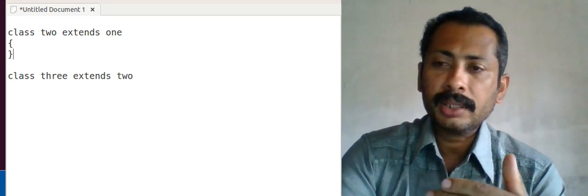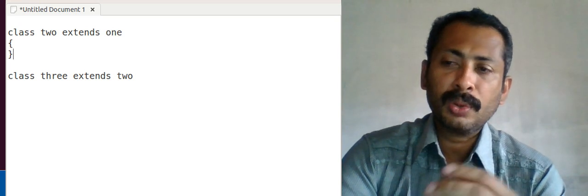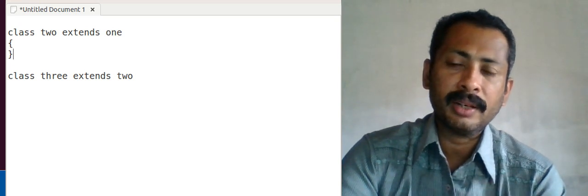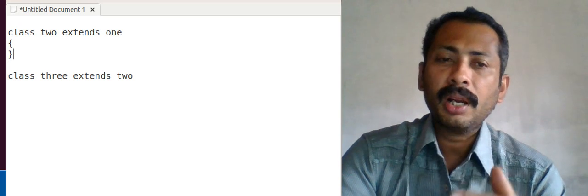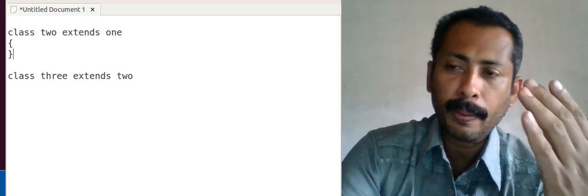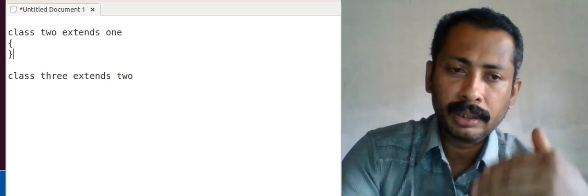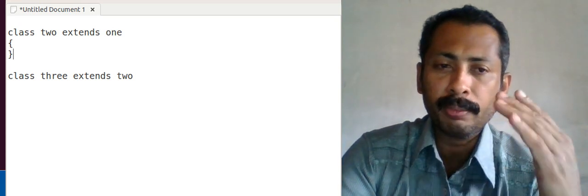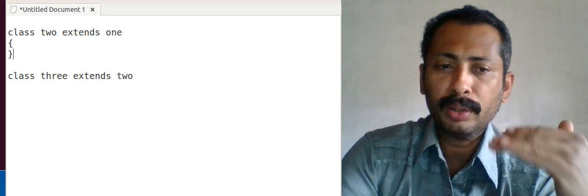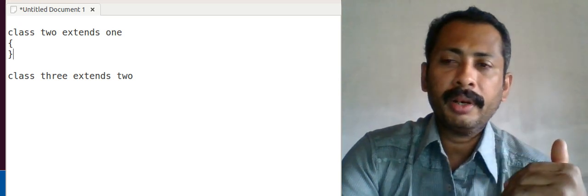Now we have class 3 extends 2, so class 3 is extended or derived from class 2. So here the base class is 1, then 2 is derived from 1, then 3 is derived from 2. So it is multi-level inheritance.